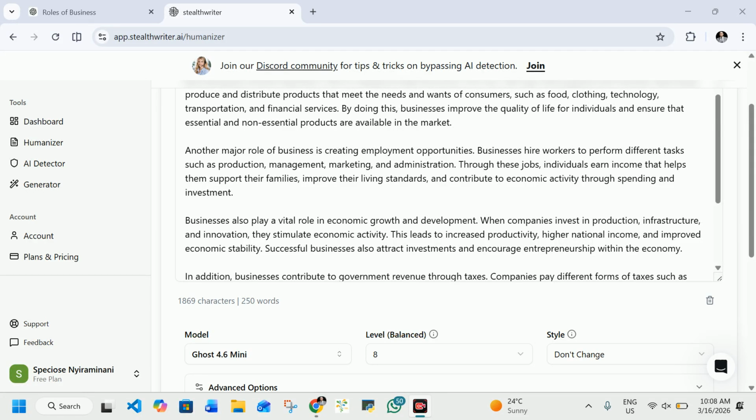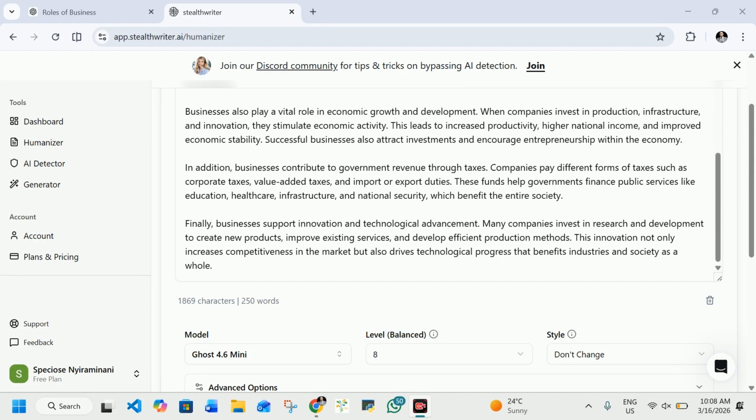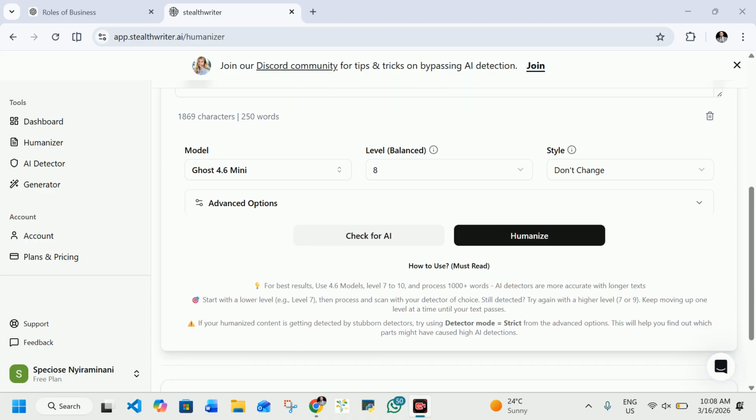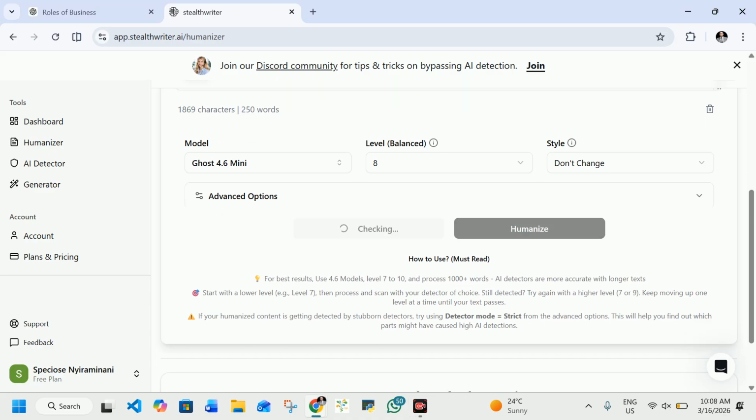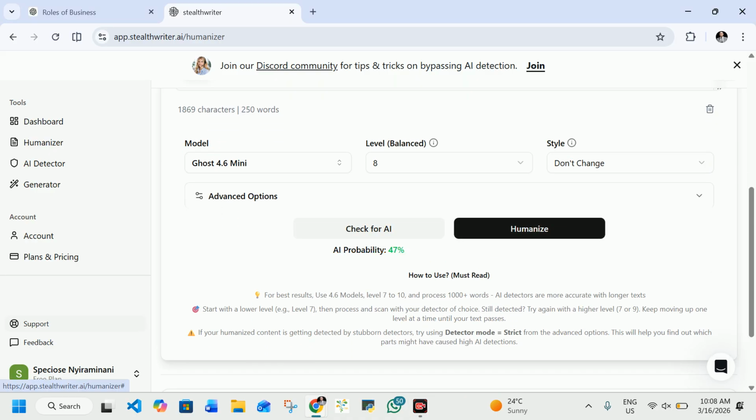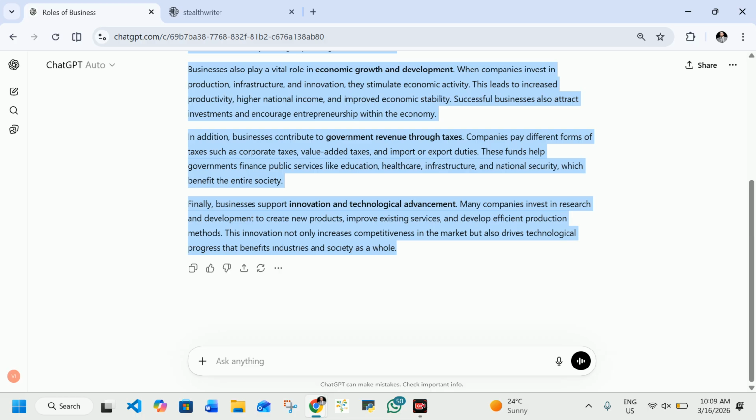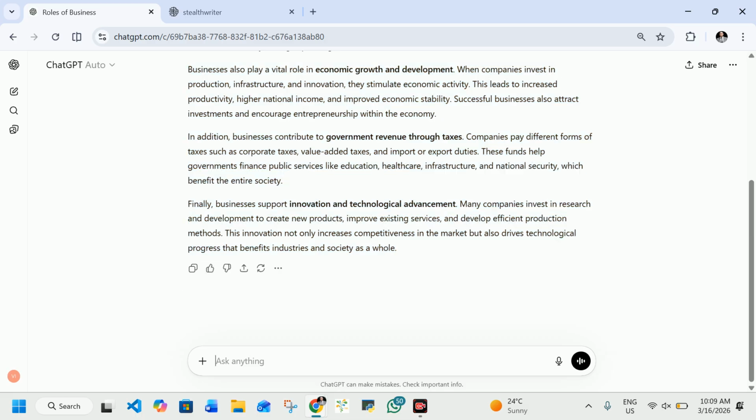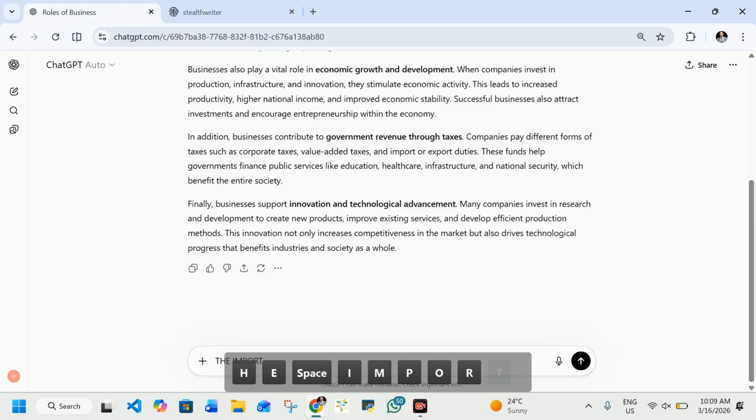Imagine that you have got this text from ChatGPT, and if you try to check the AI, it is going to provide this kind of AI probability, which is 47. So sometimes you might have, let's say I need you to write the importance of support.